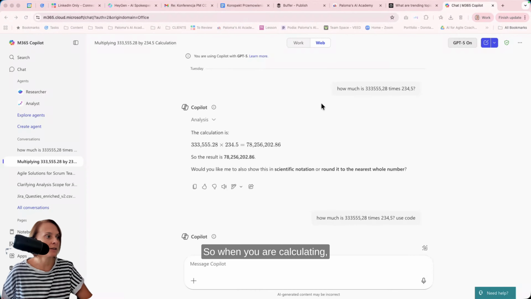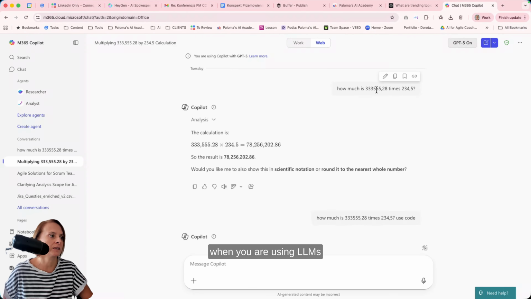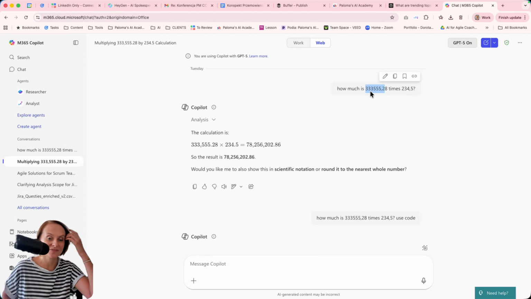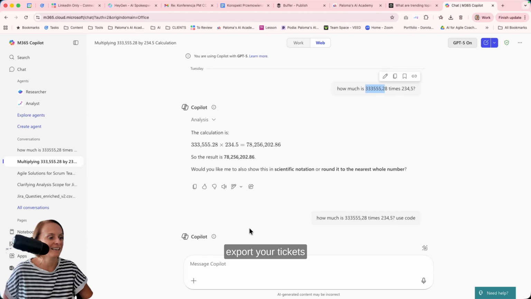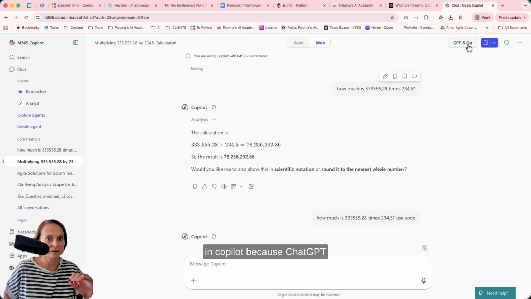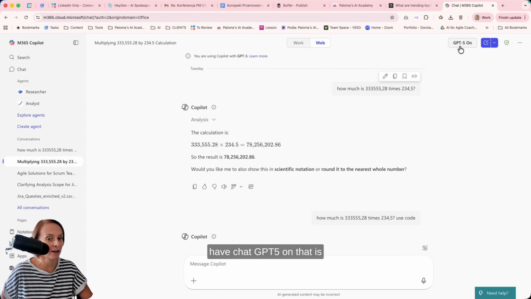Thank you, Danny. So when you are using LLMs with numbers, meaning data analysis, financial analysis, whatever, if you are importing your Jira export, your tickets, and you want to analyze them, whenever you're working with numbers, make sure in Copilot, because ChatGPT will know what to do, but Copilot not. Even if you have GPT-5 on, that is what I thought is enough.